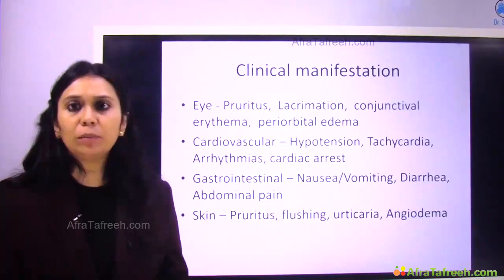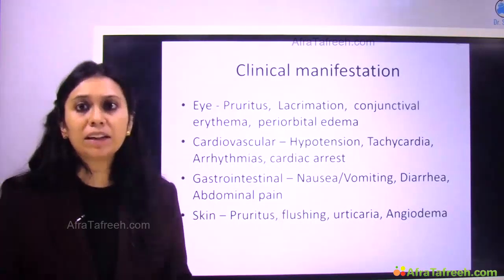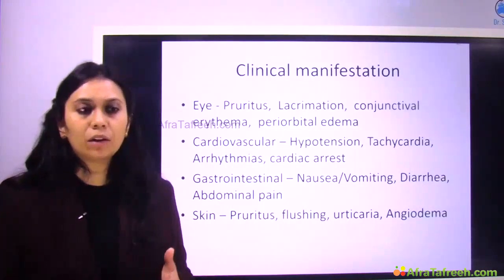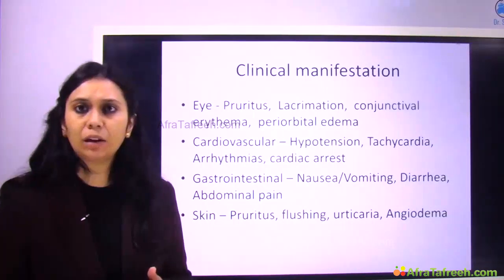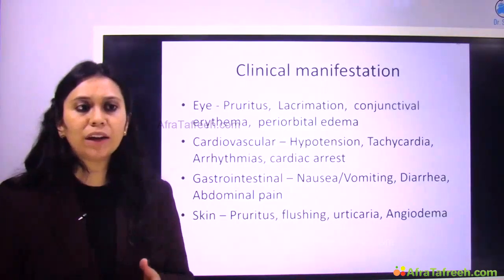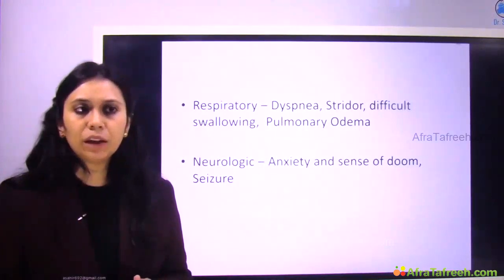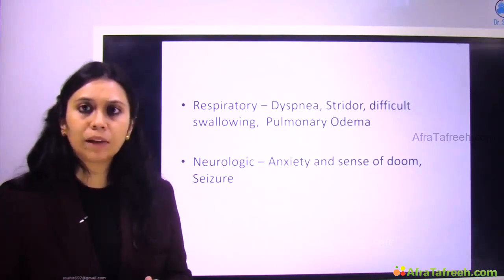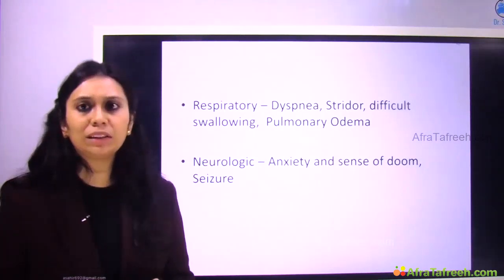Initially it would be hypotension because of vasodilatation, because of hypotension, tachycardia and arrhythmias can happen, and it can lead to cardiac arrest. Gastrointestinal manifestation: nausea, vomiting, diarrhea, abdominal pain. Skin manifestation: pruritus, flushing, urticaria, angioedema, etc. Respiratory: dyspnea, stridor, difficulty swallowing, pulmonary edema, anything can happen. Neurological: anxiety, sense of doom, seizure can happen.